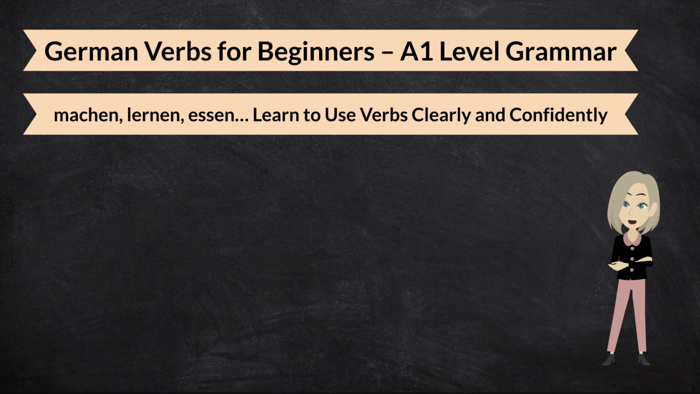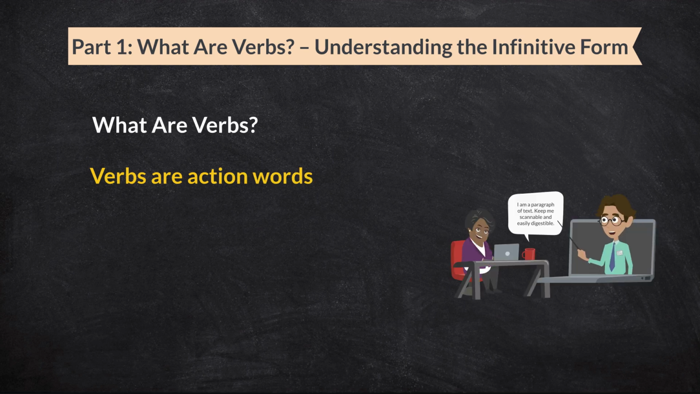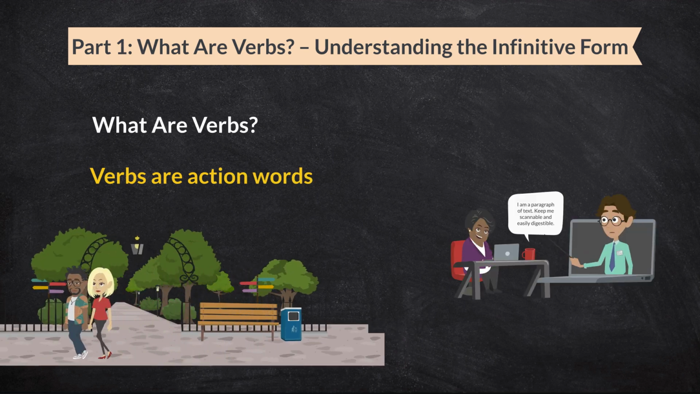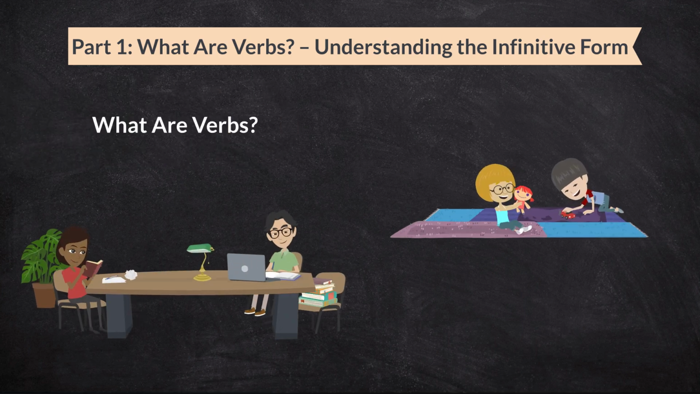Now, today we are going to learn one of the most important parts of speaking German: verbs. Part 1. What are verbs? Understanding the infinitive form. Let us begin by understanding what a verb is. In German, just like in English, a verb is a word that tells us about an action or a state. It describes what someone is doing or what is happening. For example, if I say I play or you learn, the words play and learn are verbs. They are the action words in the sentence.